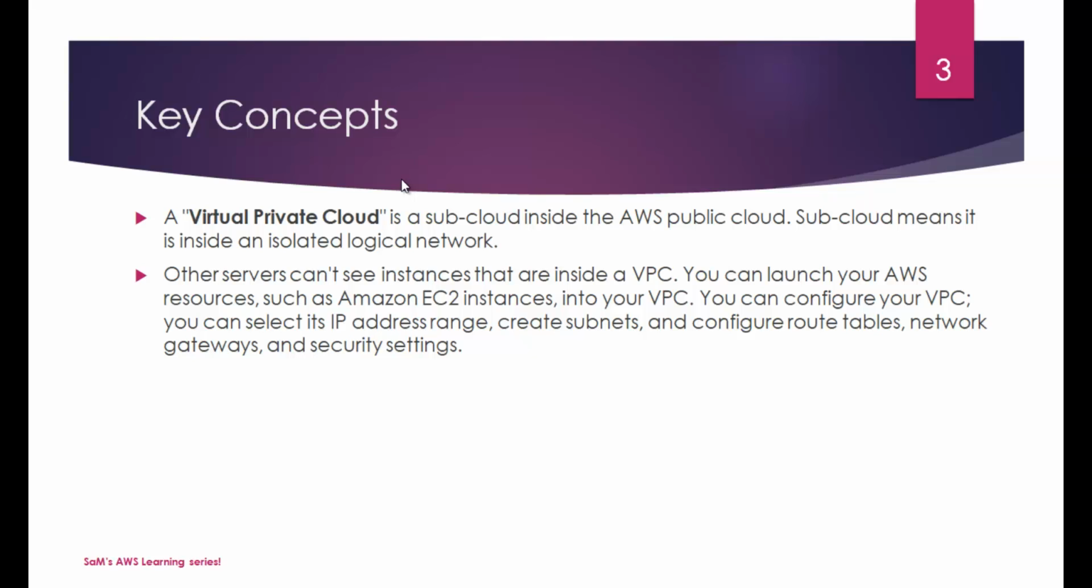You can launch your AWS resources such as Amazon EC2 instances into your VPC. You can configure your VPC, you can select its IP range, create subnets, and configure route tables, network gateways, NACLs, security settings, and so on. And this will ensure that you have complete control over things.